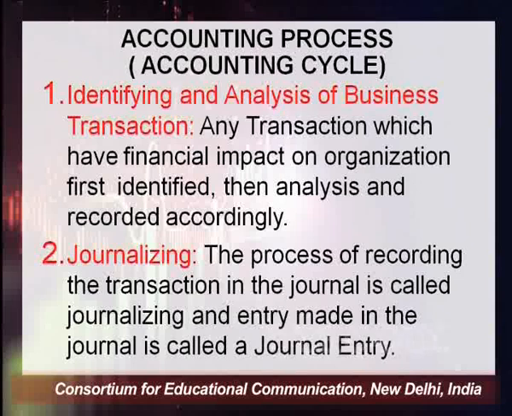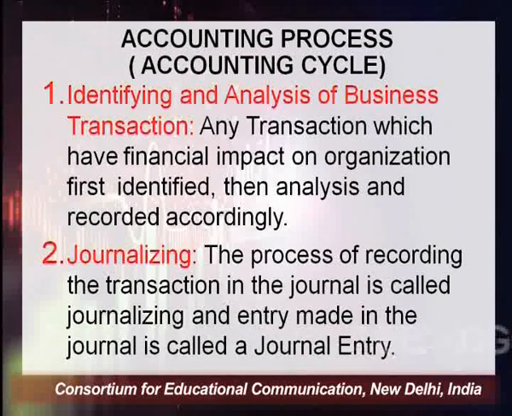Let me explain this accounting process in detail. The first step in the accounting process is to identify and analyze business transactions. Any transaction which has a financial impact on the organization is first identified, then analyzed, and then recorded accordingly. The second step in the accounting process is journalizing, which we are going to discuss today.